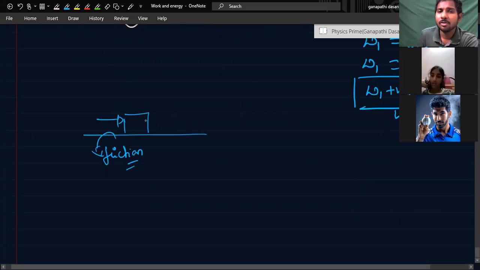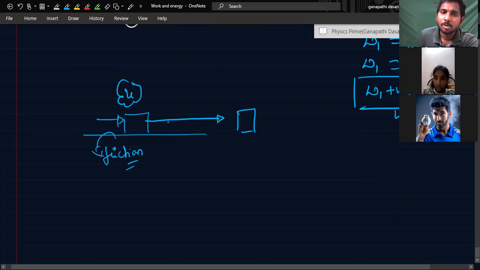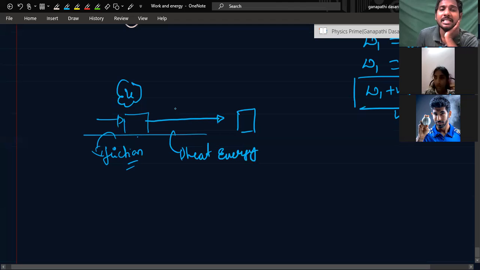Now this block is traveling like this, after initially some velocity is given. Finally it comes to rest, right? Because of friction, this velocity will decrease. This kinetic energy is converted into heat energy because of friction. So energy is conserved here. Whatever kinetic energy is lost is converted into heat energy, so the block's temperature might also rise.